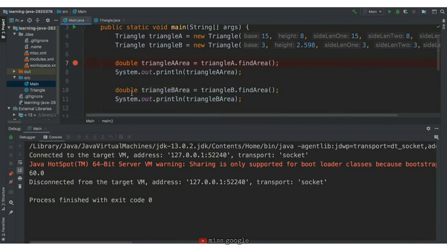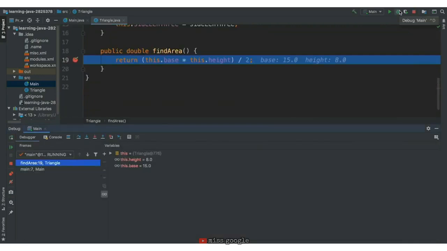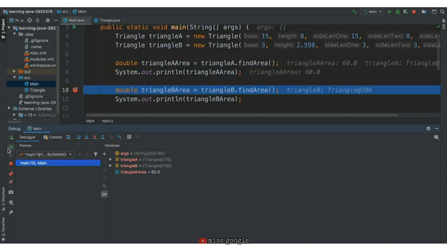We'll remove the breakpoint from the triangle A call and move it to the triangle B call, and run this in debug mode. The first time we encounter find area is with the call from triangle A, so that's why we see a base of 8 and a height of 15. If we hit continue, we'll stop right before triangle B calls find area.